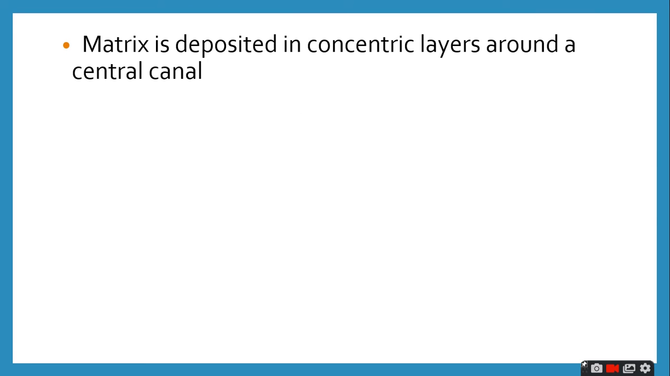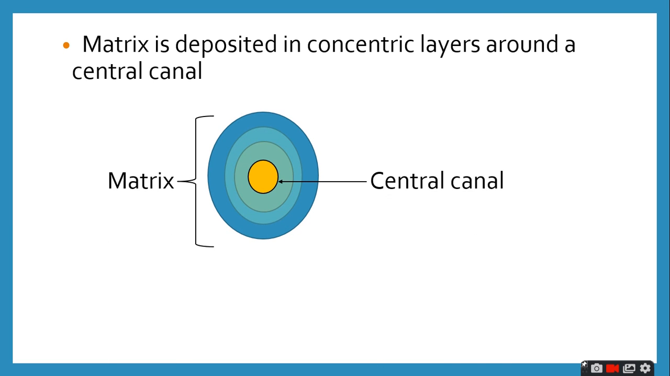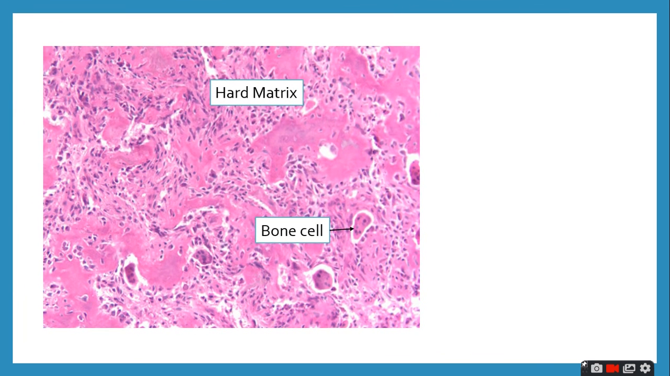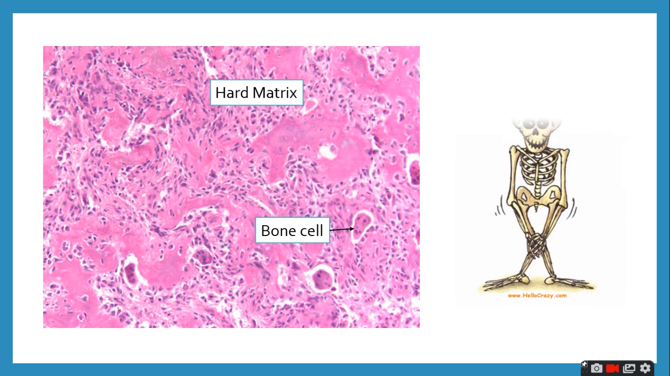So, the hard matrix is deposited in the concentric layers around a central canal. Here you can see that the yellow circle is the central canal and the blue concentric circles are the matrix. So, if there is so much matrix, someone has to adjust. So the bone cells occupy small spaces. Let's see how this looks like. The tiny bone cells and around it the hard matrix. Wow, what a dance, Mr. Bone.